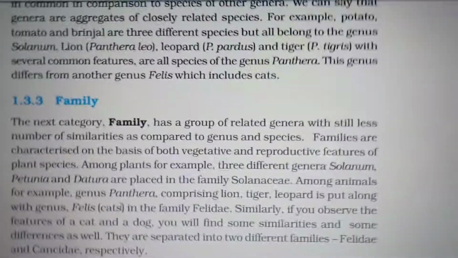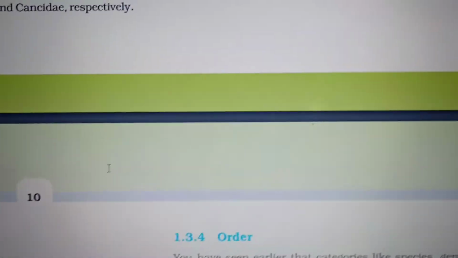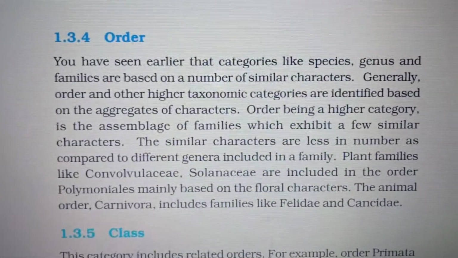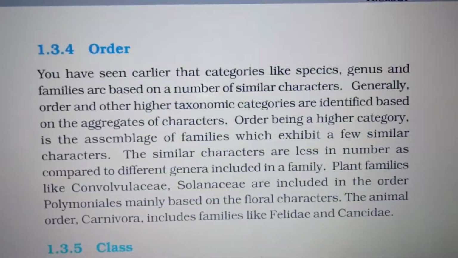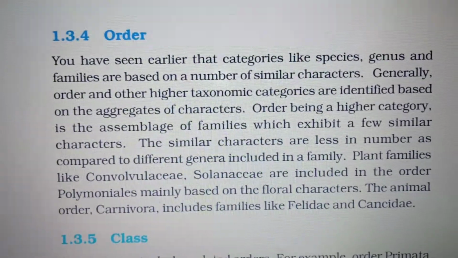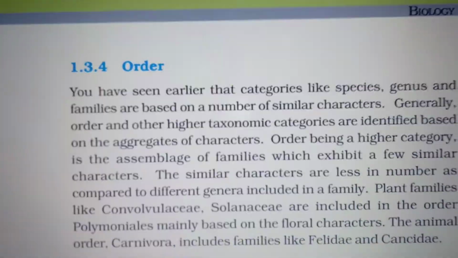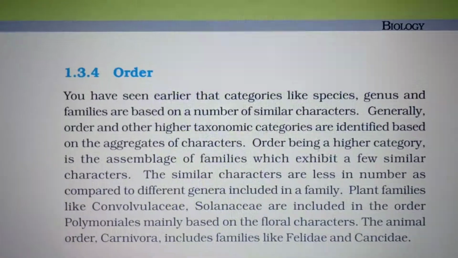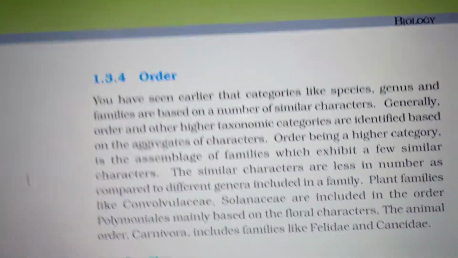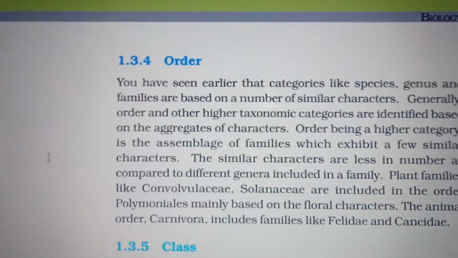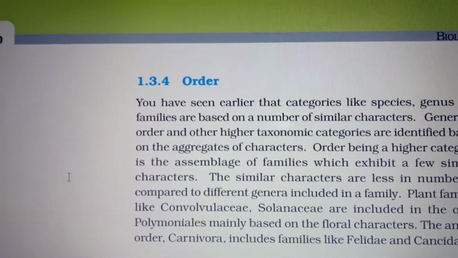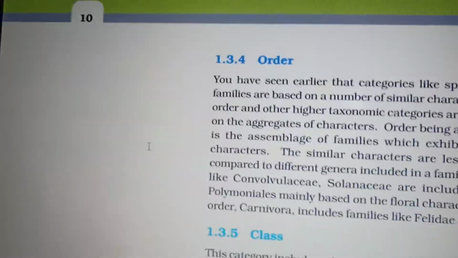Then we'll see order. Order is an assemblage of families which exhibit a few similar characters. For example, in animals, order Carnivora includes families Felidae and Canidae, both. Felidae we just now saw, it includes genus Panthera and genus Felis, all come together. Here order Carnivora includes families like Felidae and Canidae, that is dogs.